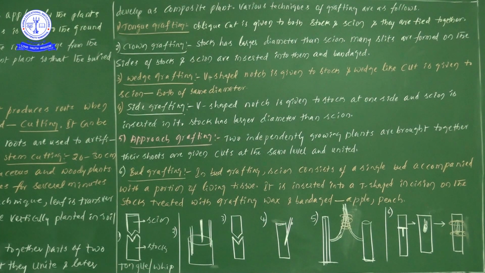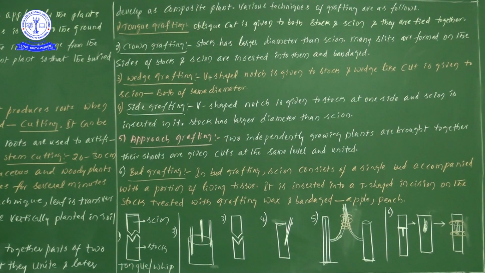Recently I saw one news item. What was the information? One plant gives 6 different types of fruits. Lemon, banana and different types of fruits I have seen on only one plant. So everything is possible. If you would like to enjoy more than one fruit on a single plant, we can definitely follow grafting approaches.